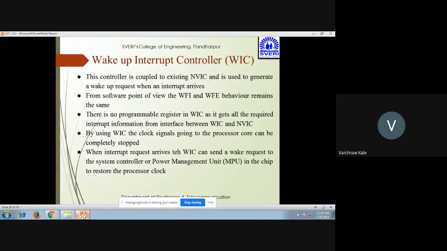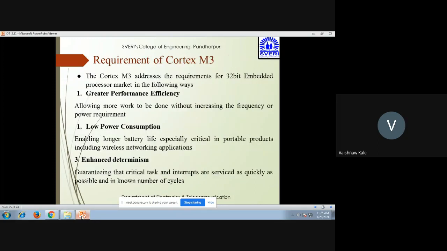By using the WIC, the clock signals going to the processor core can be completely stopped. When an interrupt request arrives, the WIC can send a wake request to the system controller or power management unit in the chip to restore the processor clock. This is about the WIC.